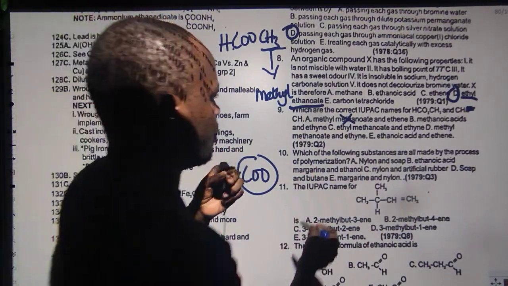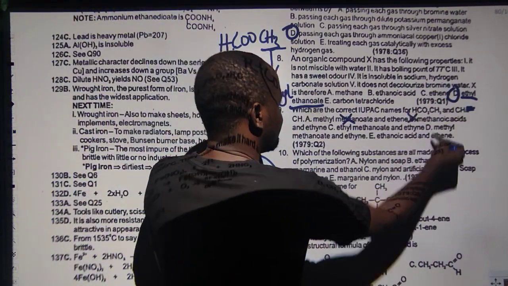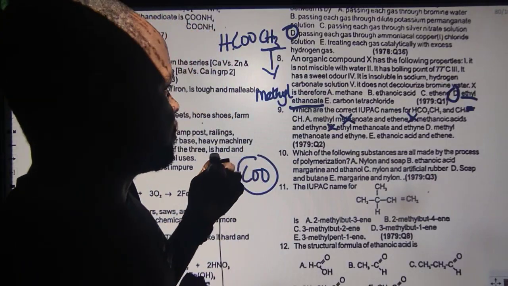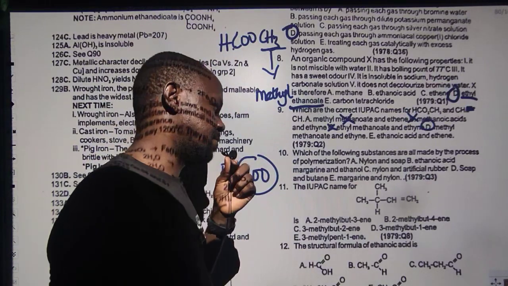So C is also wrong. Let's check B. I think B is correct. No, B is also wrong because it is a methyl metanoate. C is also wrong. It's not ethyl metanoate. D is methyl metanoate. So this guy is correct. That's the right answer to question number 9.